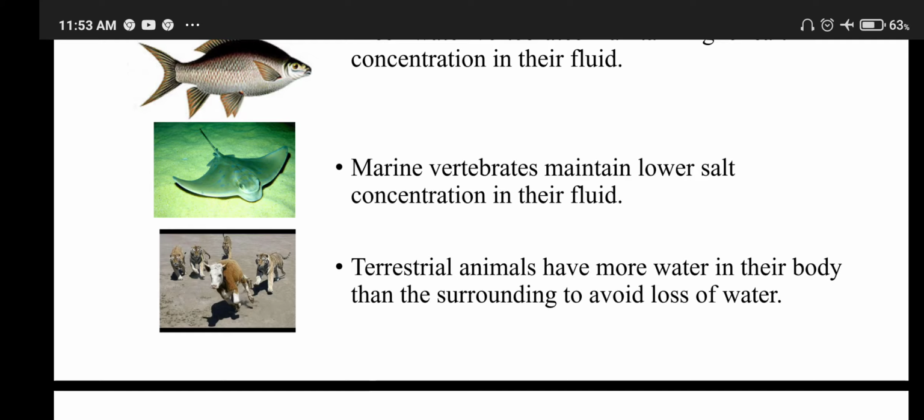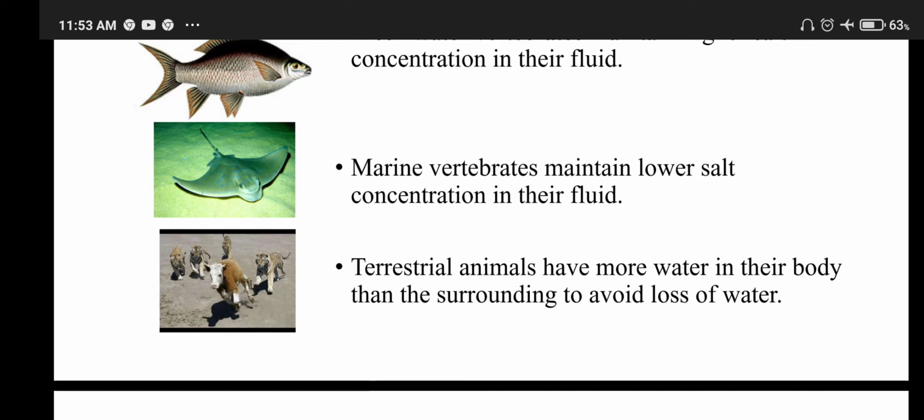You know what is intracellular and extracellular? Intracellular is the fluid inside the cell. Extracellular is outside the cell, in between the cells. Outside the cell they maintain their composition. This leads to the diversification of animals to inhabit brackish water, fresh water, marine water and land.